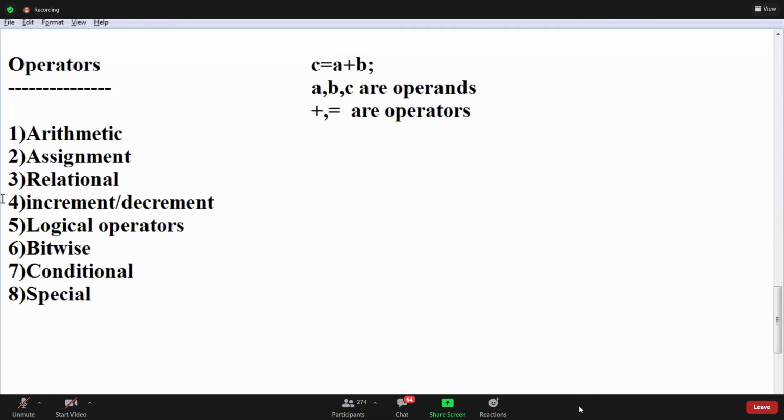Now, guys: arithmetic operators, assignment operators, relational, increment, decrement, logical, bitwise, and conditional.